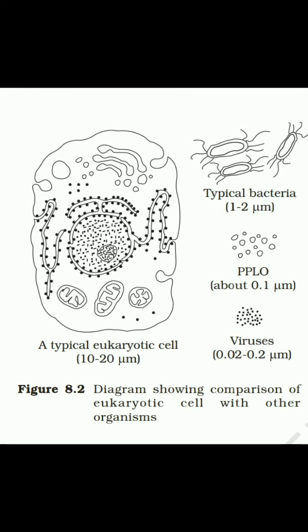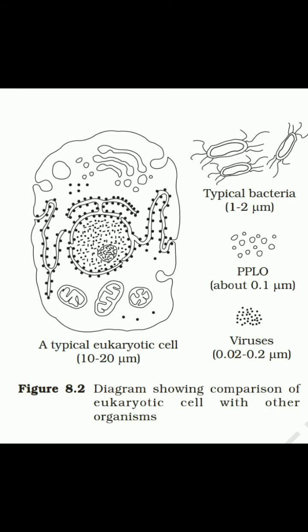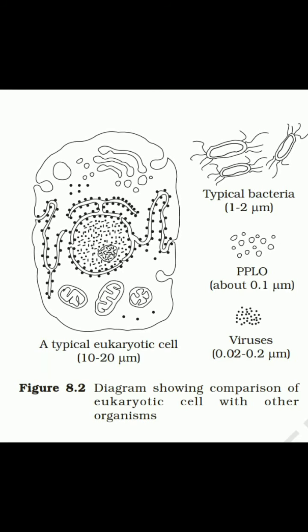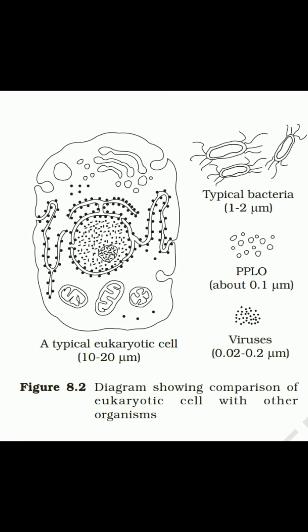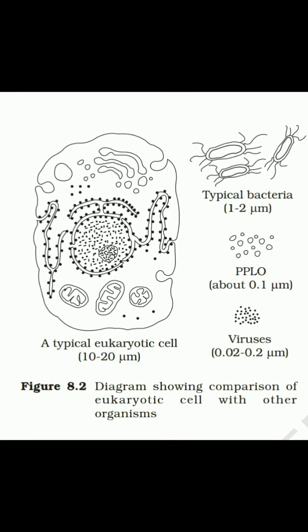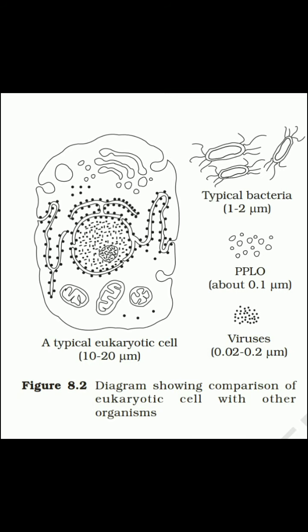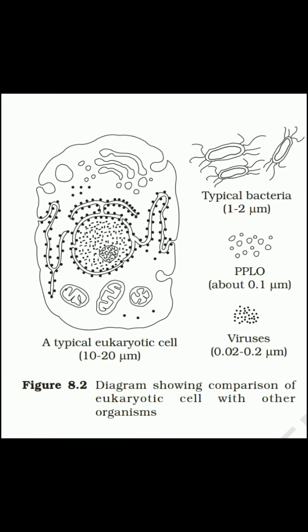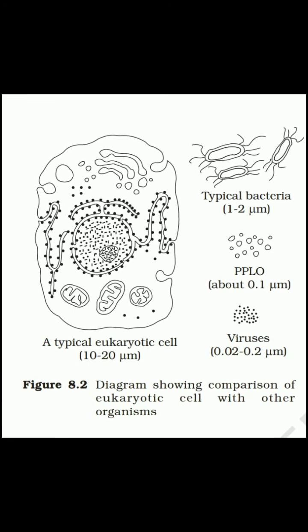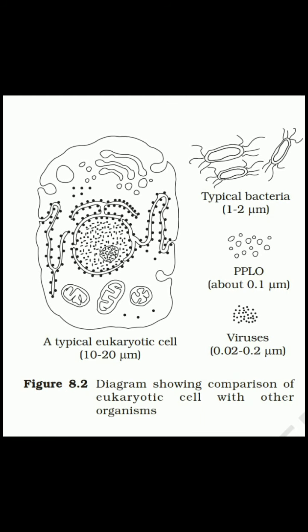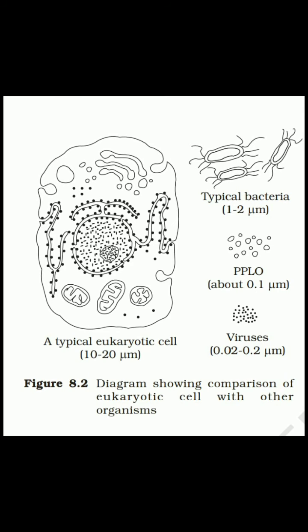Now, forms of prokaryotic cells. Prokaryotic cells are represented by bacteria, blue-green algae, mycoplasma and PPLO. The full form of PPLO is pleuropneumonia-like organisms. They may vary greatly in shape and size.